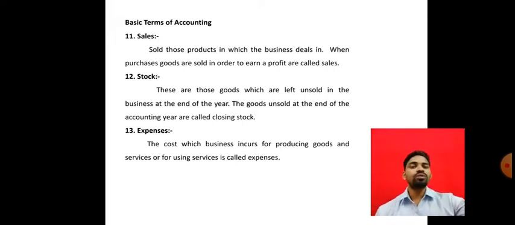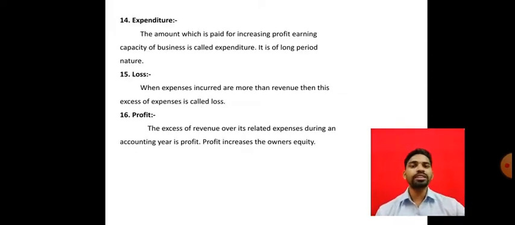Next, what is expenditure? Expenditure means the amount paid for increasing the profit earning capacity of the business.